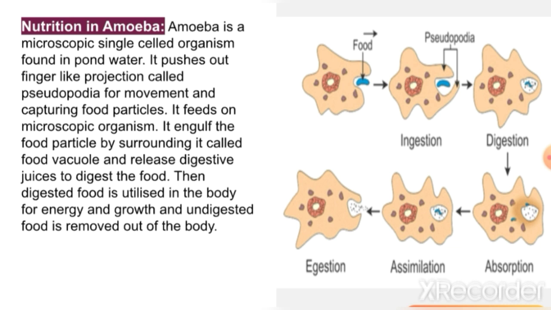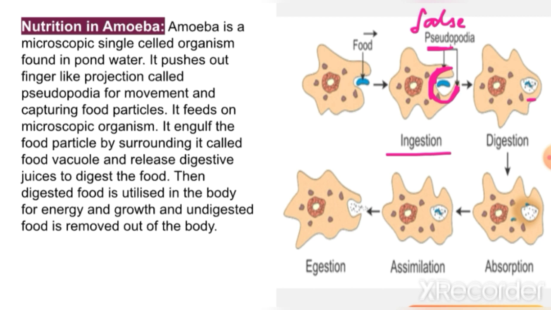In amoeba, the first process that takes place is ingestion. This ingestion takes place with the help of pseudopodia. I've told you pseudo means false, so these are false feet. You can see the structure here, it is like a foot. This pseudopodia also helps in moving the amoeba from one place to another, and it also helps in taking the food into the body. Like this kind of cavity, it takes the food into the body. So here in this process, you see in step 2, it has taken the food into the body.